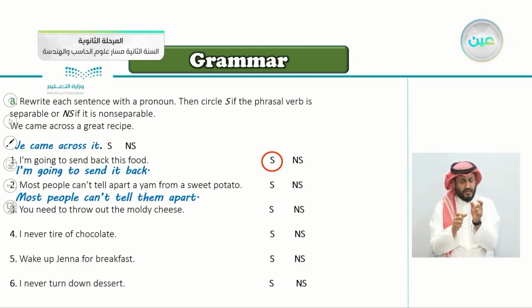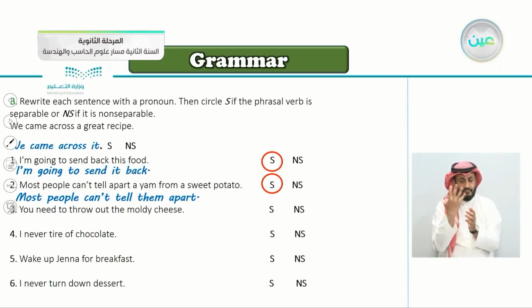Yes, very good. Of course, it's separable, because here we said tell apart, and here we said tell them apart, because them came between tell and apart. As in send back, it came in between.